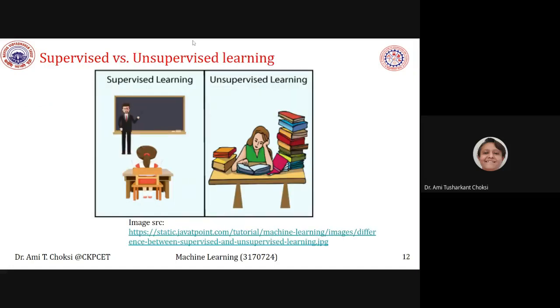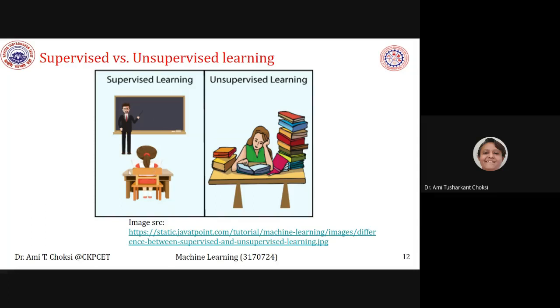Now, what is the difference between supervised and unsupervised learning? From the figure itself, we can understand very easily what is supervised and what is unsupervised. Supervised is when a student is learning, that is, the teacher is teaching and the student is learning.